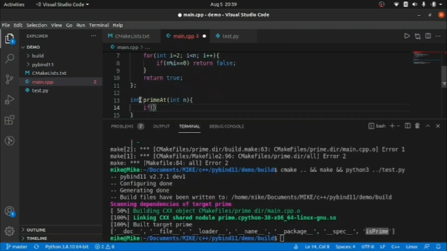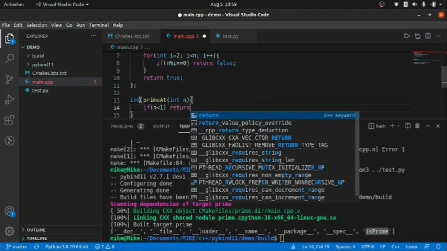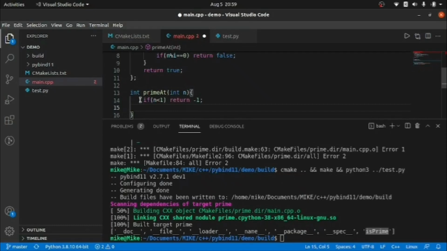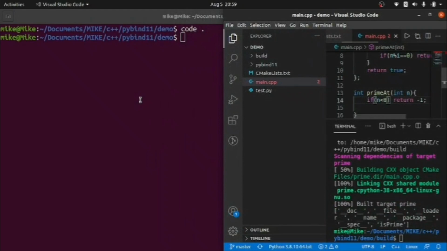If n is less than 1, then what should it return? It should return me -1. We know that at the 0th index prime number 2 is there, so we are not taking care of any value which is less than, sorry, my bad, it should be less than 0. So if it's less than 0, then it should return this part.